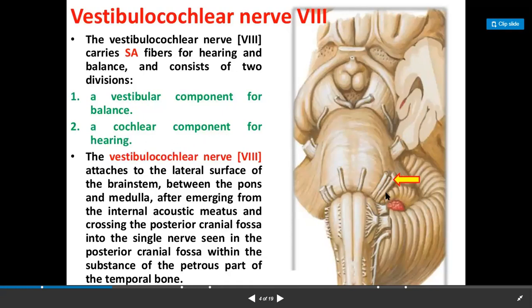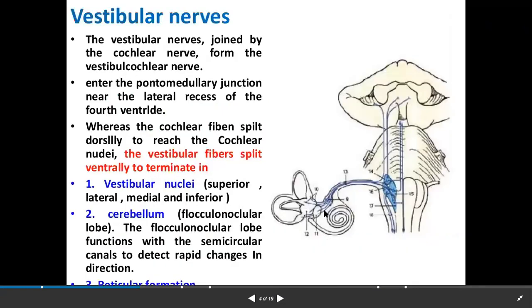The vestibulocochlear nerve attaches to the lateral surface of the brainstem between the pons and medulla oblongata after emerging from the internal acoustic meatus and crossing the posterior cranial fossa. It joins as a single nerve, seen in the posterior cranial fossa within the substance of the petrous part of the temporal bone. See, this is the cochlea. We have the utricle and saccule over here. From here the vestibular component comes, and from here the cochlear component comes.